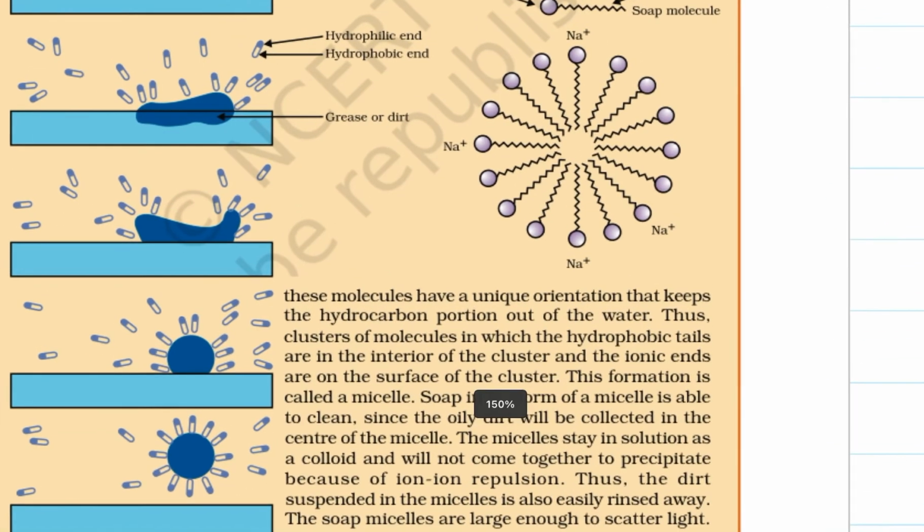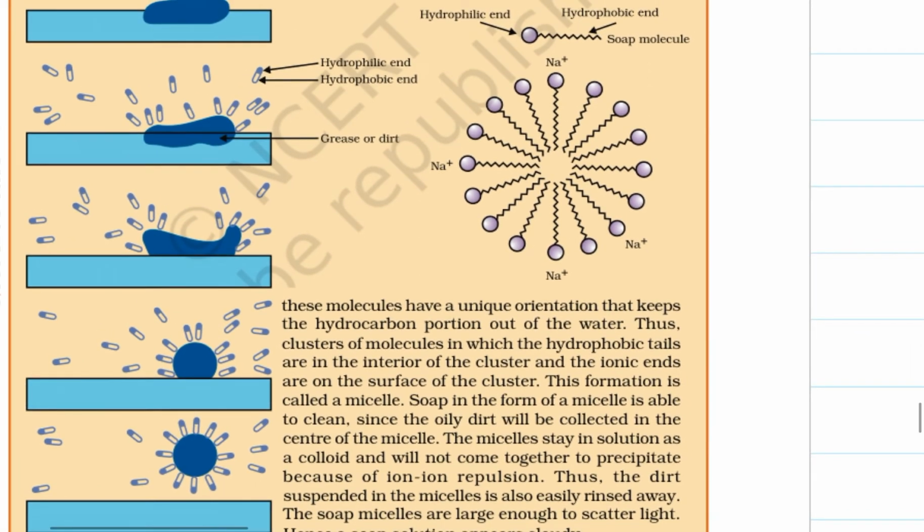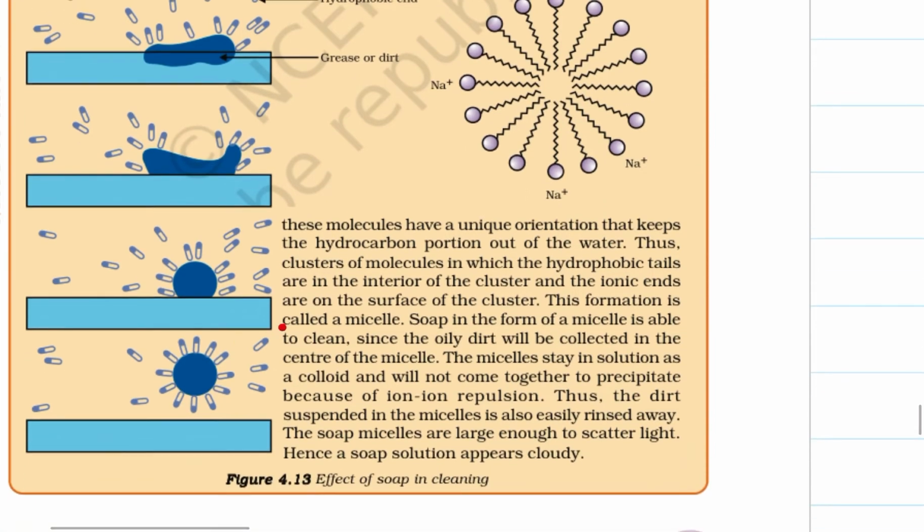These molecules have a unique orientation that keeps the hydrocarbon portion out of the water, which we see as the foam of the soap. Thus, clusters of molecules in which the hydrophobic tails are in the interior of the cluster and the ionic end at the surface. This formation is called a micelle.